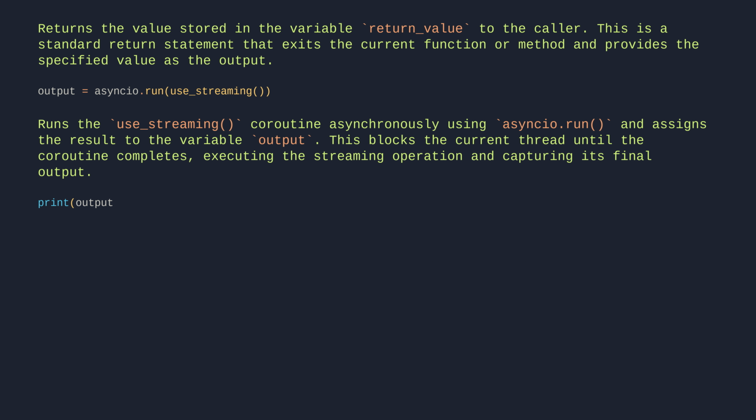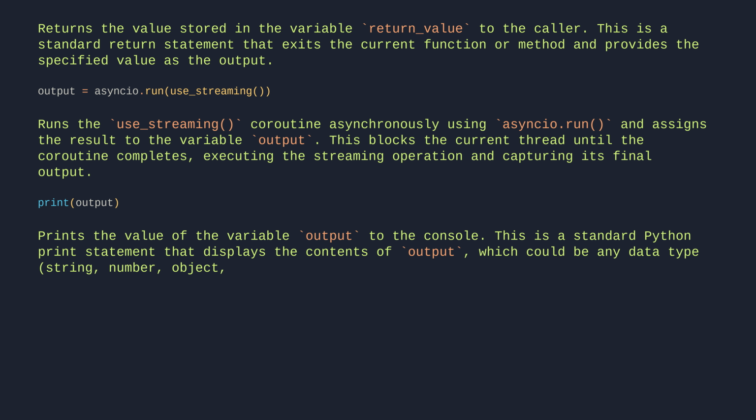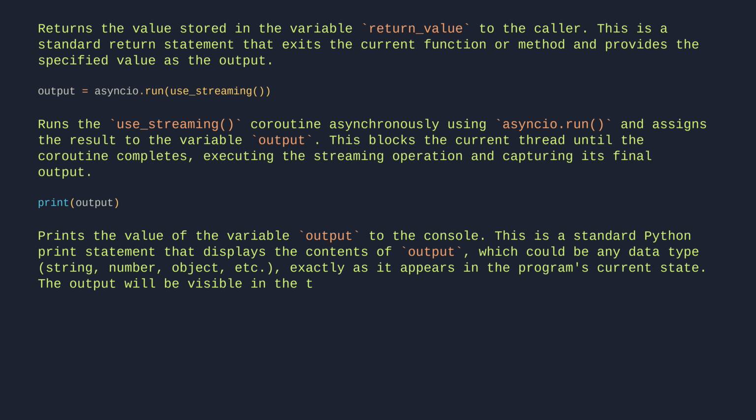Print output. Prints the value of the variable output to the console. This is a standard Python print statement that displays the contents of output, which could be any data type, string, number, object, etc., exactly as it appears in the program's current state. The output will be visible in the terminal or console where the script is running.